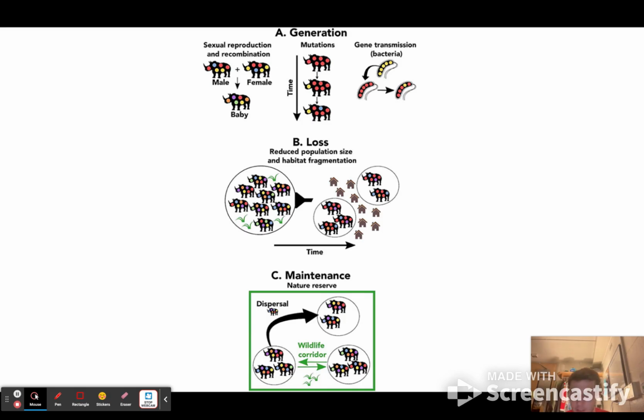So here you can see some of the genetic variations of the Amur leopard. It starts with generation, mutations, and sexual reproduction, then goes to loss, reduced population size, and habitat fragmentation. And finally, maintenance such as nature preserves and a wildlife corridor can help increase species populations and genetic diversity.